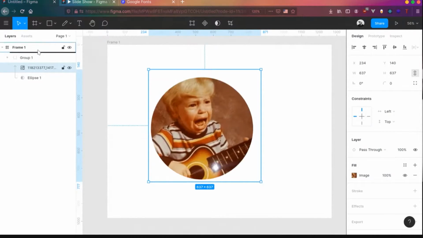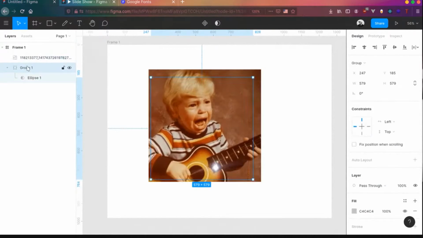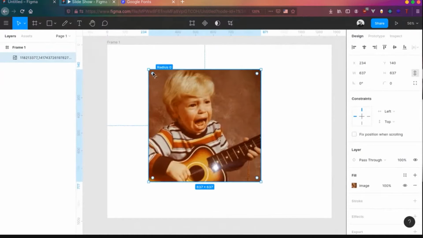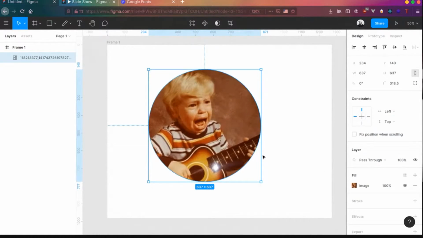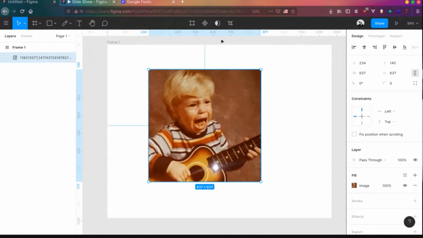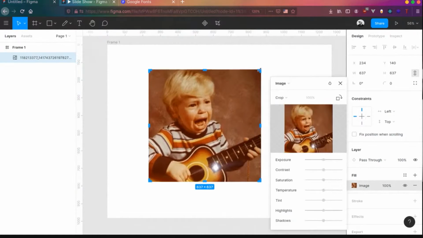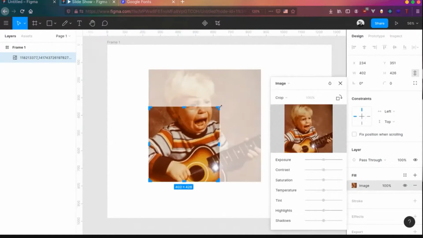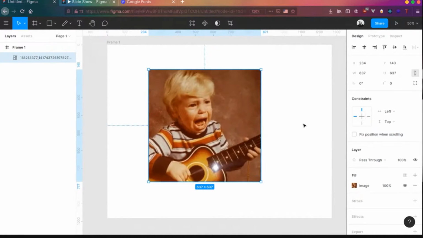But yeah, you have an option of this also. You can delete the mask and click on that, and you can change the border radius to make it a circle. But this is not consistent. So if you want proper shapes and things, use masks and use the method I just showed you. Okay, now there is one more thing. Whenever you add an image, you also get an option for cropping the image. You can click on that and you can basically crop the image. But yeah, that's an easy feature.